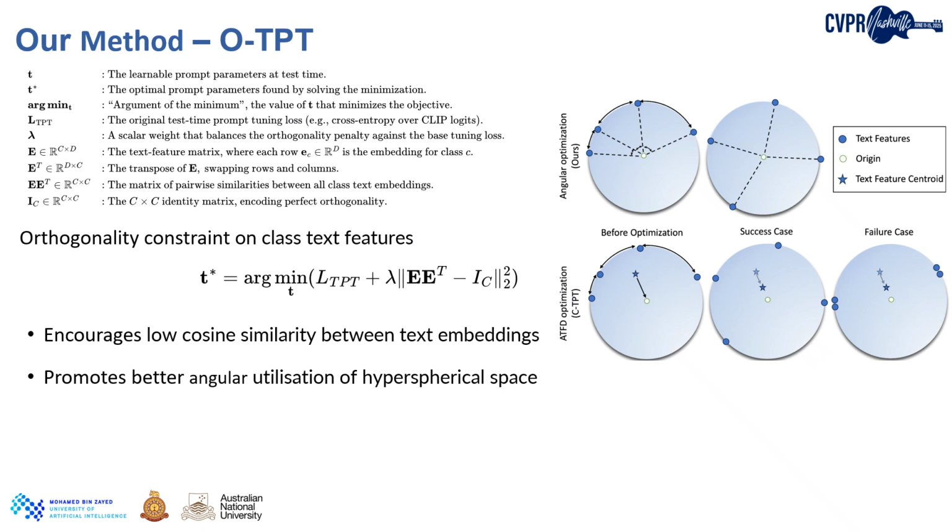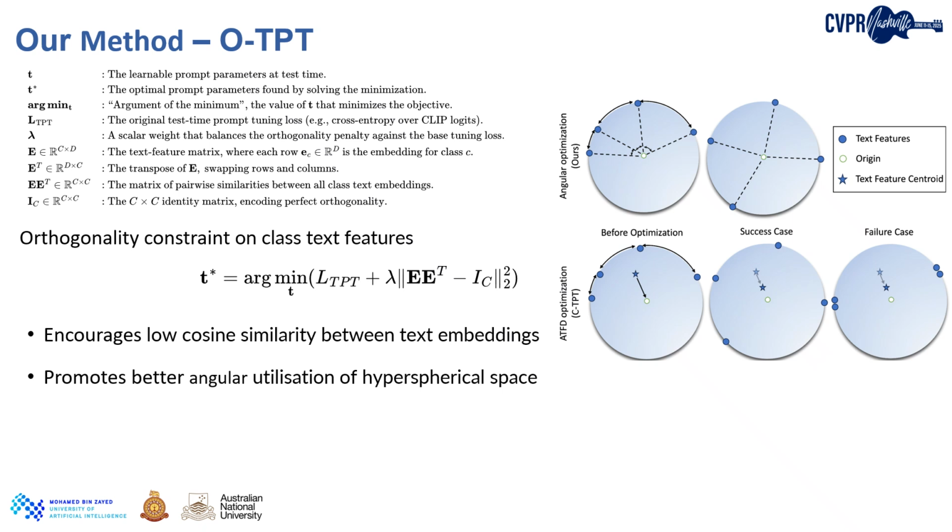Now let's look at the figure which compares the feature geometry of C-TPT and O-TPT. You see how C-TPT enforces average text feature dispersion using L2 norms. It pushes features away from the centroid, but as a result, the features can still lie close together directionally, leading to poor angular diversity. On the other hand, you see how O-TPT's angular constraint solves this.